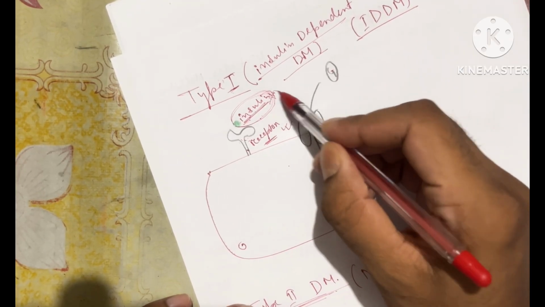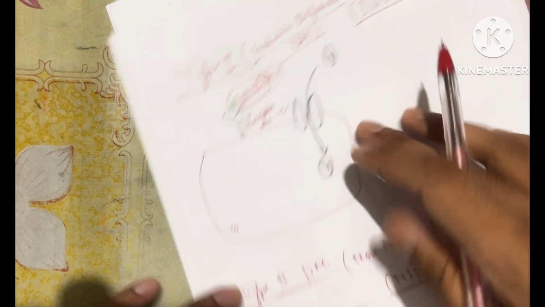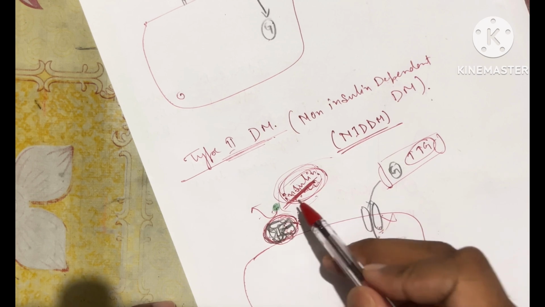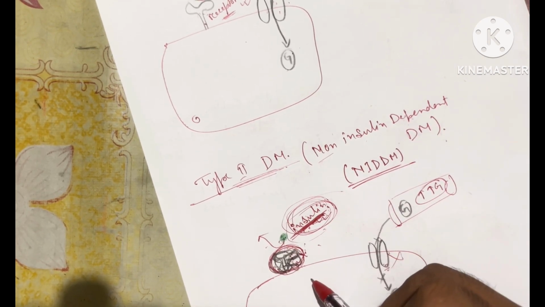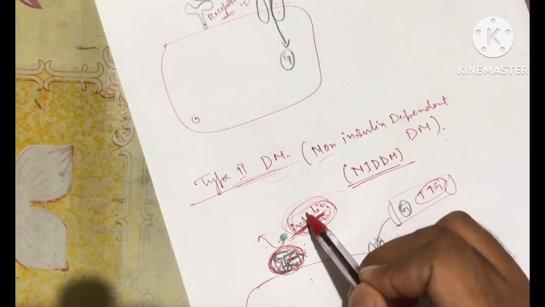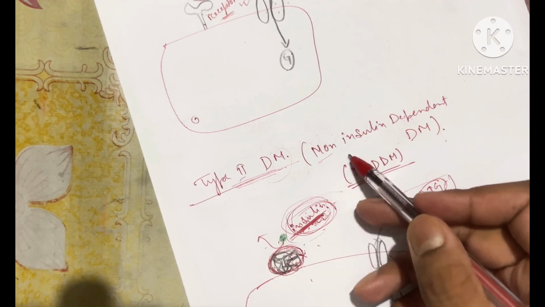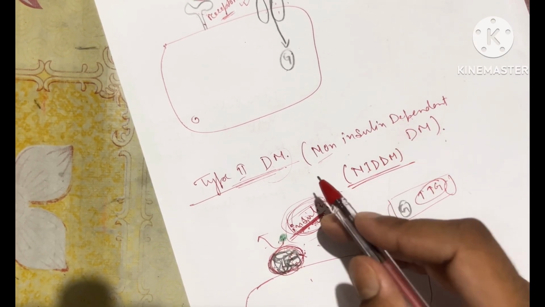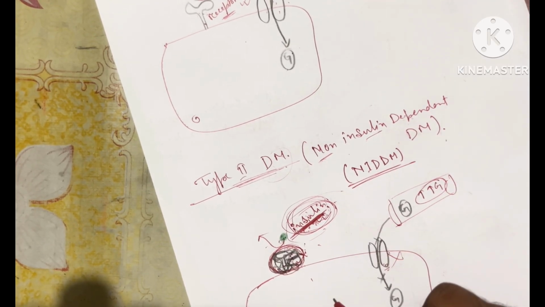In the first case, we don't have a sufficient amount of keys, meaning insulin, so it is insulin dependent diabetes mellitus. In the second case, we have sufficient insulin, we have keys, but the receptor is not working, so it is non-insulin dependent. This diabetes mellitus does not depend upon insulin, because we have sufficient insulin. It depends upon the receptor. We don't say receptor dependent diabetes mellitus, instead we say non-insulin dependent diabetes mellitus.